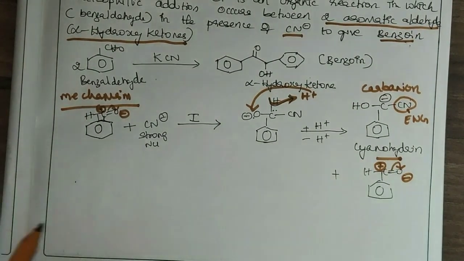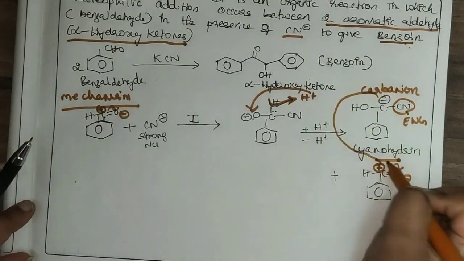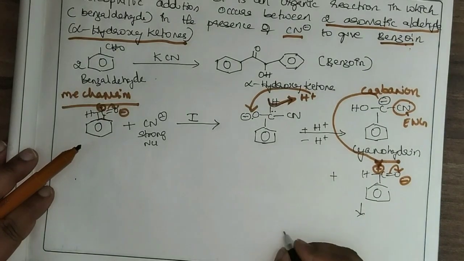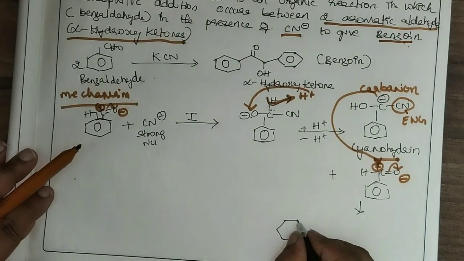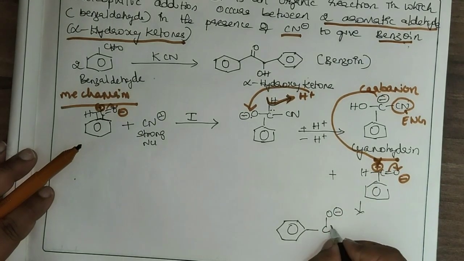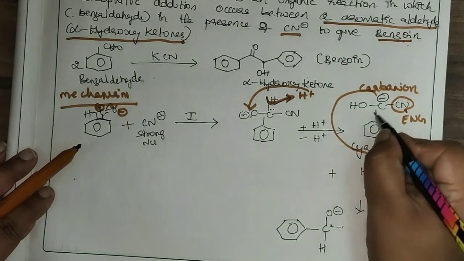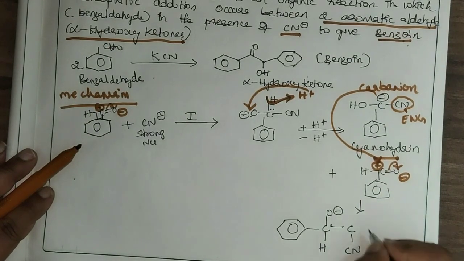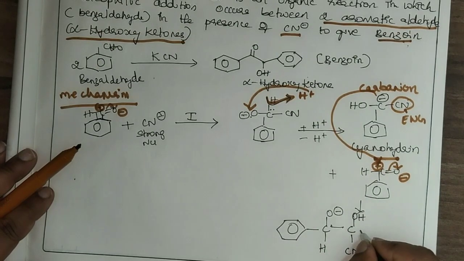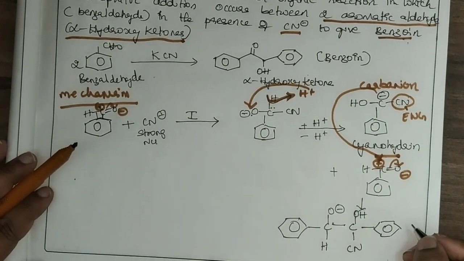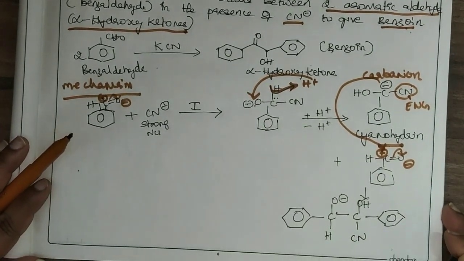It will attack the electron deficient carbon, and you will get this intermediate. This oxygen is electron rich. Let's write this hydrogen here, and now this will attack here. So this is the intermediate obtained in the benzoin condensation.